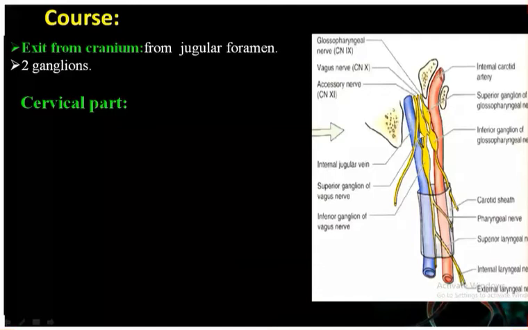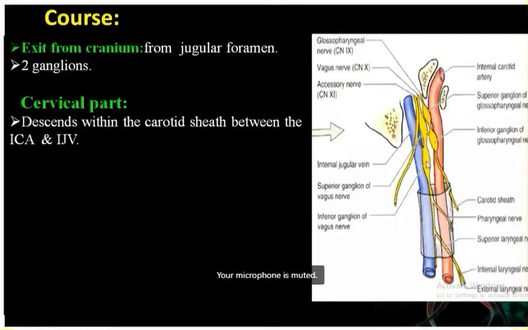Then we can see over here the two ganglia. This one is the superior ganglion and this one is the inferior ganglion of the vagus nerve. Now it will enter into the neck region, known as the cervical part. In the cervical region, it will descend down. It will become a content of the carotid sheath and run between the internal jugular vein and internal carotid artery.